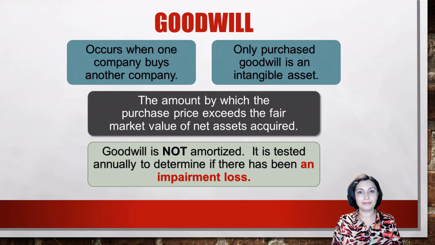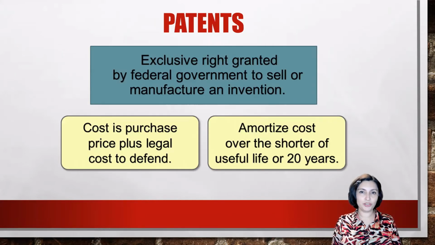A patent gives the holder the exclusive right to manufacture and sell an item or process for 20 years. Patents are amortized, a process just like depreciation, using the straight line method over their useful lives, but never more than 20 years. Most companies amortize patents over a very short period of time.